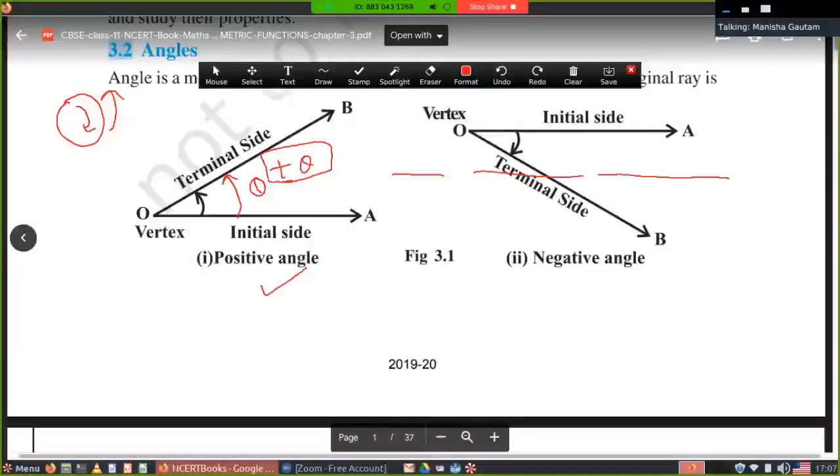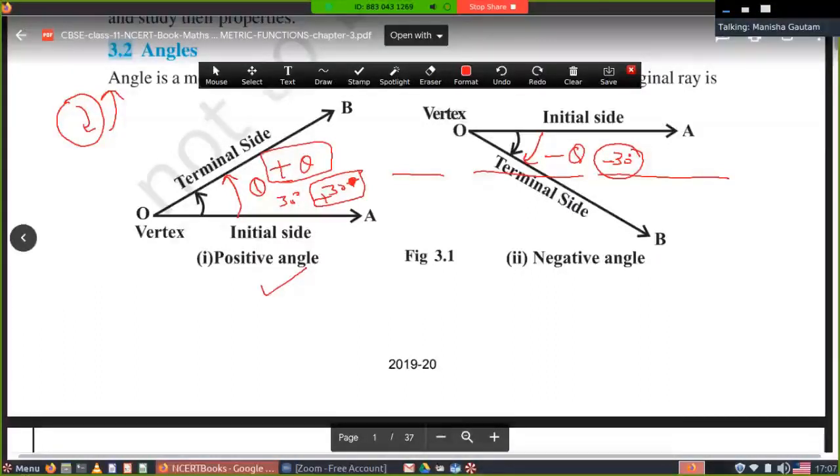If we move from the initial line in the clockwise direction, then the angle will have a negative sign, minus theta. Suppose theta is 30 degrees, it means this is minus 30 degrees. If it is 30 degrees in the anti-clockwise direction, then it is a positive 30 degrees.